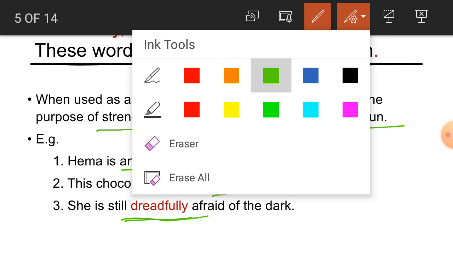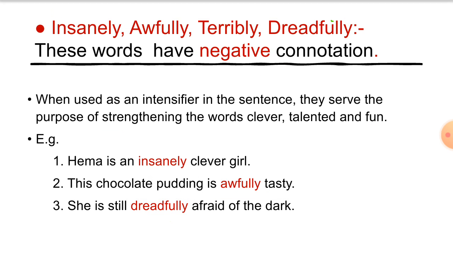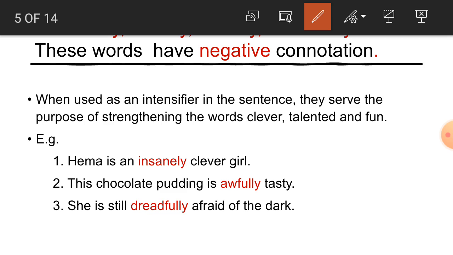Students, so we have got here that insanely, awfully, terribly, dreadfully are used for negative connotation, and what is the purpose of it? Their purpose is to strengthen words like clever, tasty, afraid, talented, and fun.